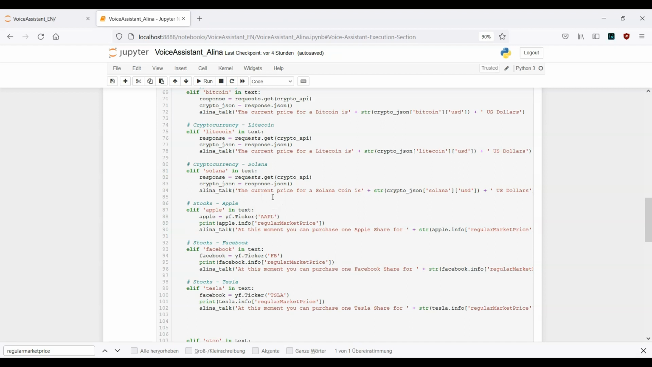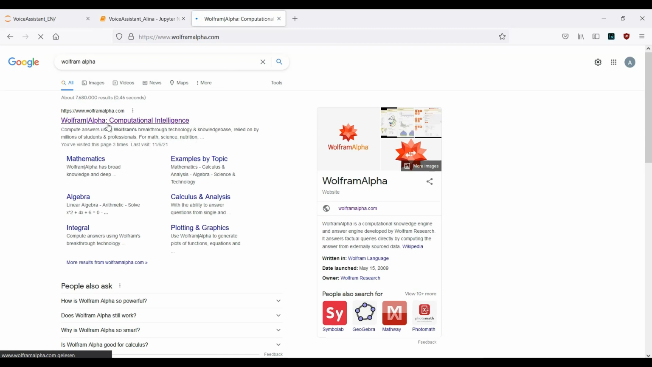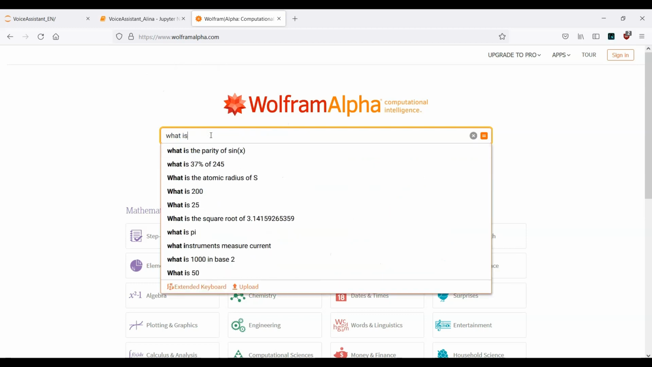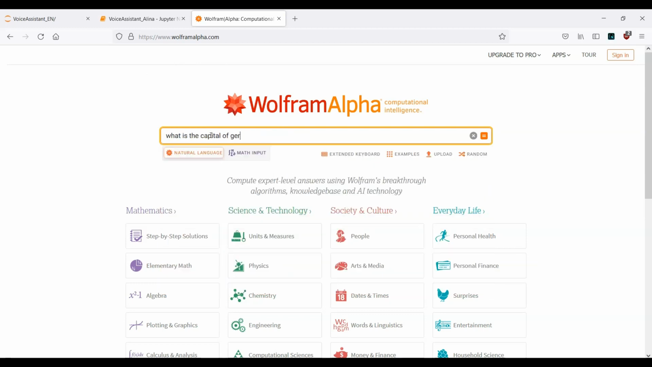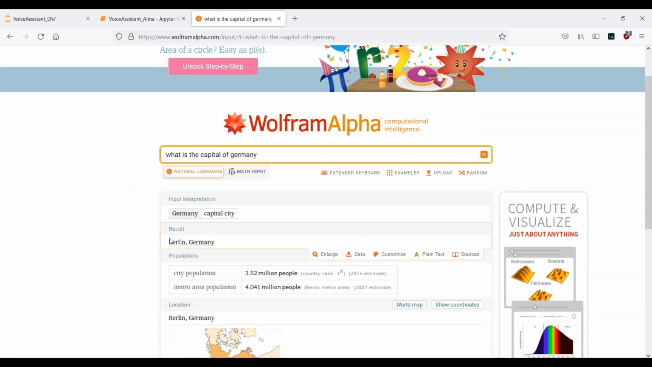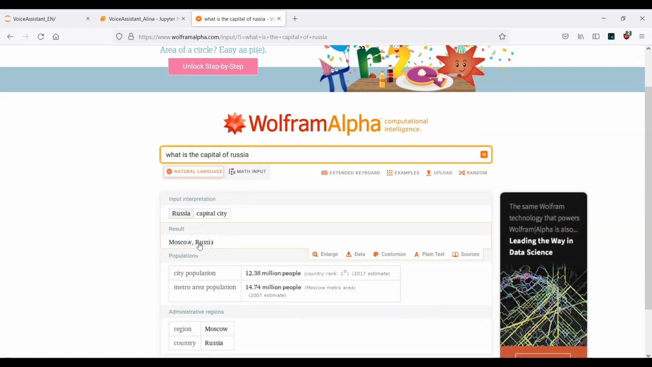Now it's time to work with Wolfram Alpha. So this is actually a very powerful website. Let me just show you what I mean by that. So here, let's search for Wolfram Alpha. You will see this interface here. And here, let's go ahead and, for example, ask the system, what is the capital of Germany? Let's see what we get back. Here, this is the result, Berlin. Okay, and let's say, for example, I want to search for the capital of Russia. Let's see, and this is also correct.